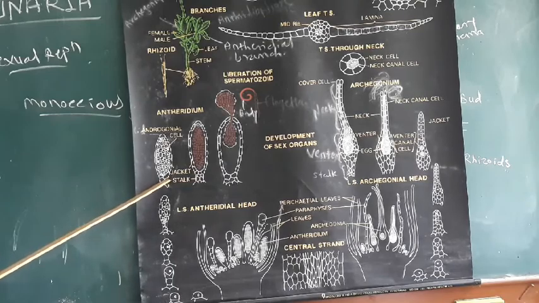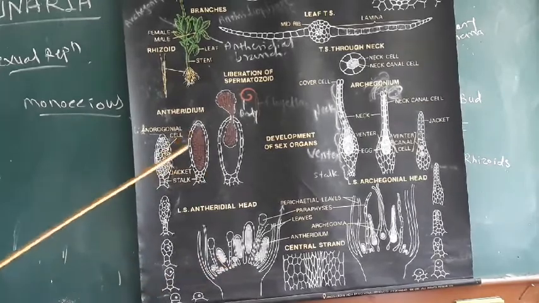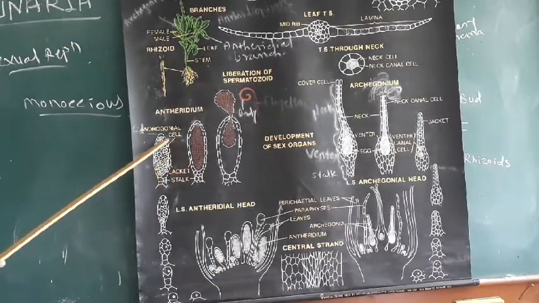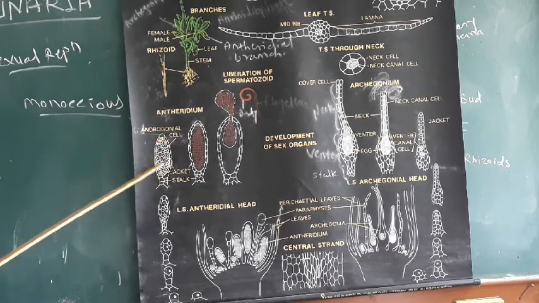With the help of this stalk, the antheridium attaches to the antheridial cup. Above this, there is an oval elongated portion, called the body of the antheridium.